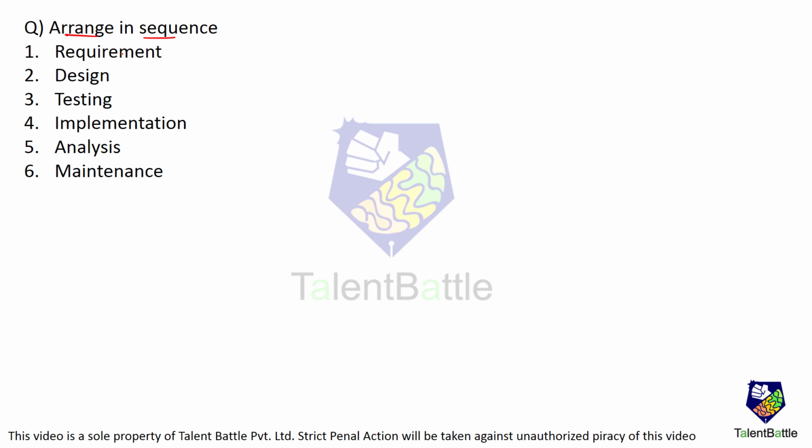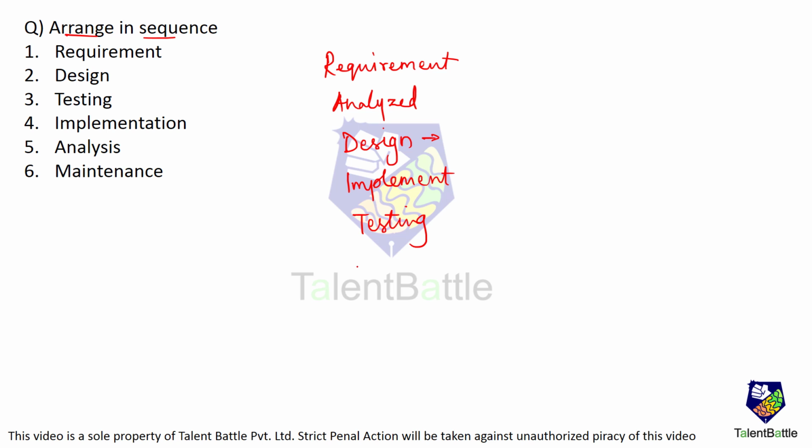Arrange in sequence: requirement, design, testing, implementation, analysis, maintenance. Now, the first thing that we have over here is always the requirement. Then the requirement is analyzed. After analysis of the requirement, we design according to the requirement. This is like the planning stage. On designing, then we implement the design. Practically, we develop a prototype. After implementing our prototype, we test the prototype, and then comes the maintenance part.